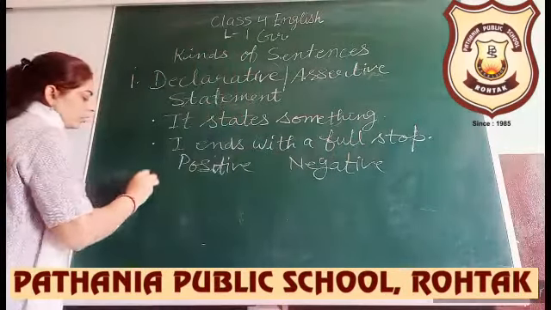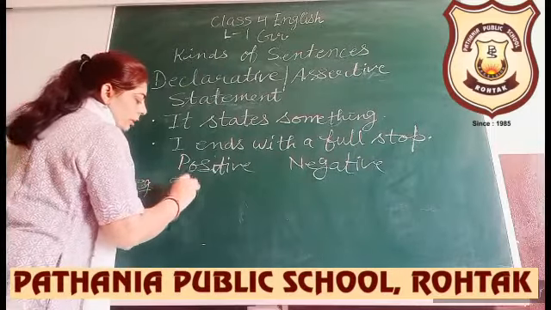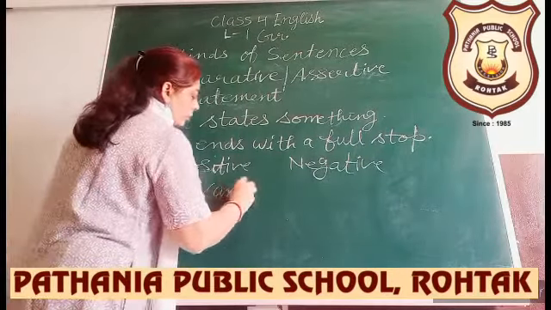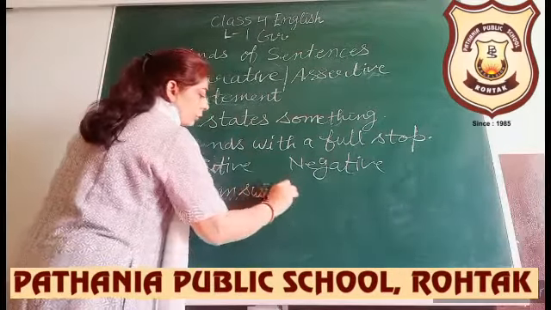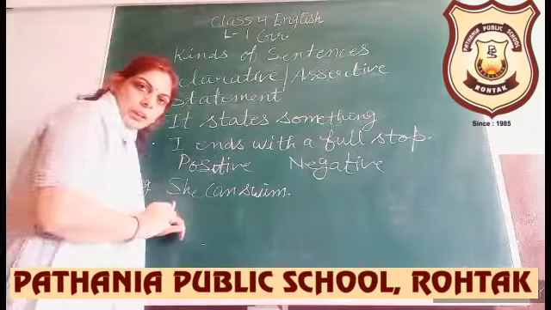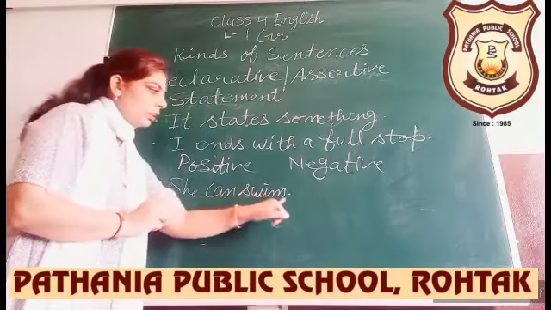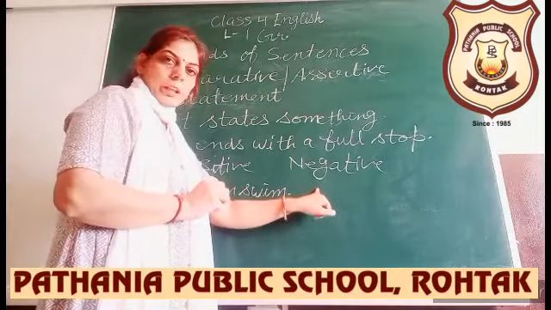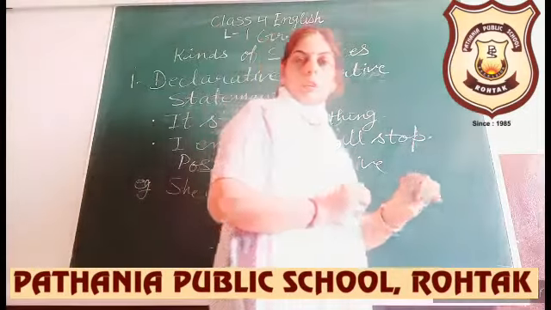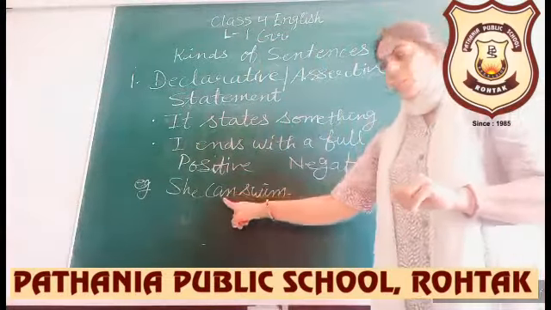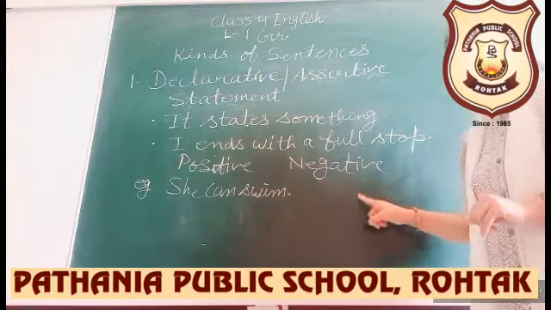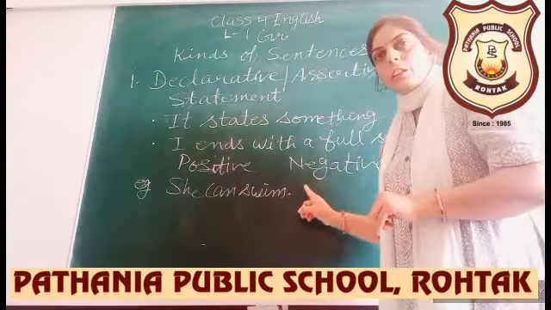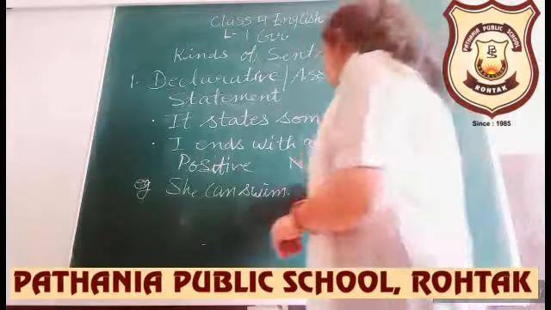Example you can write: She can swim. Full stop. S capital. First letter is capital. Full stop is there. Now change this into negative. Not will be put after the verb, after can. She cannot swim. So you can write the negative statement here.